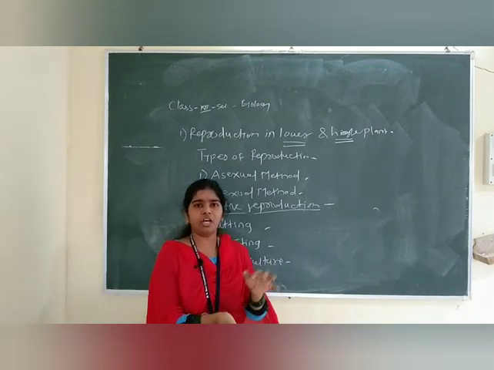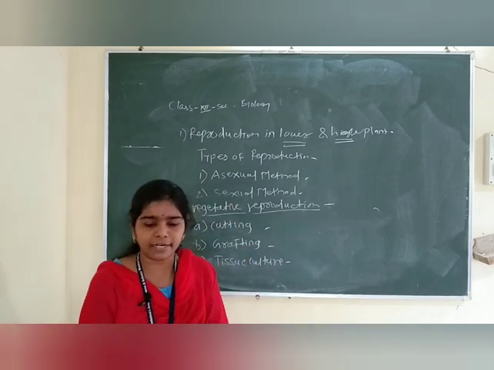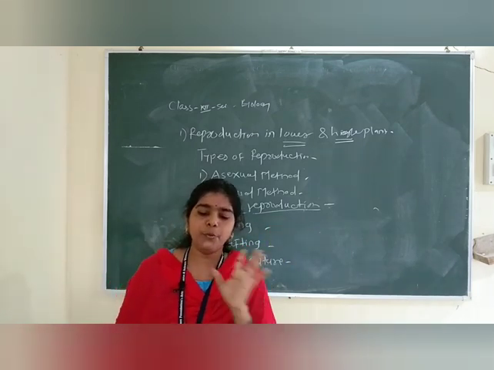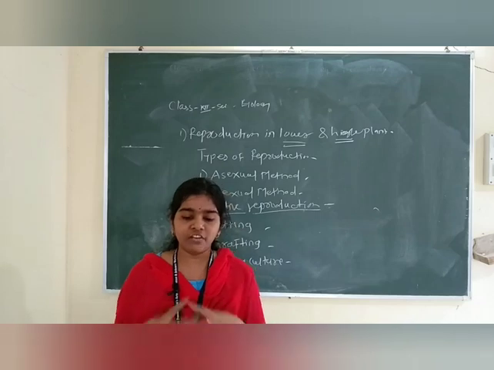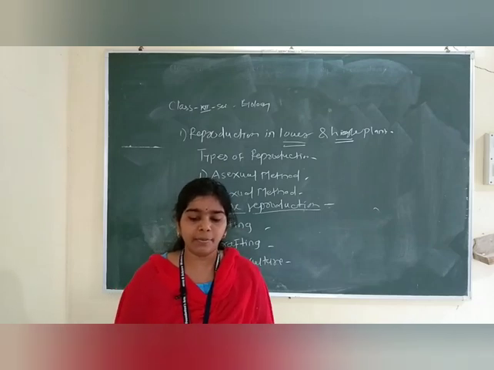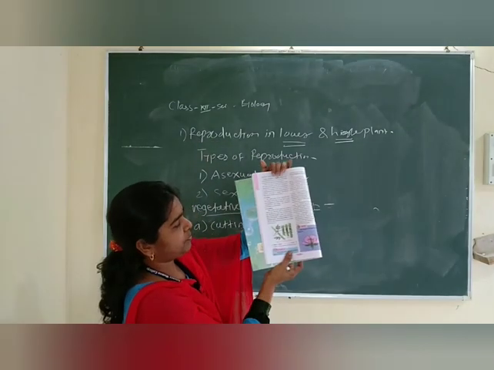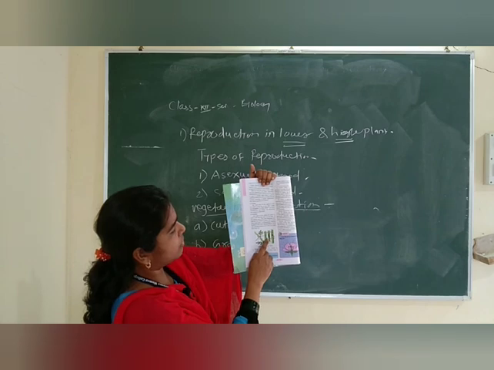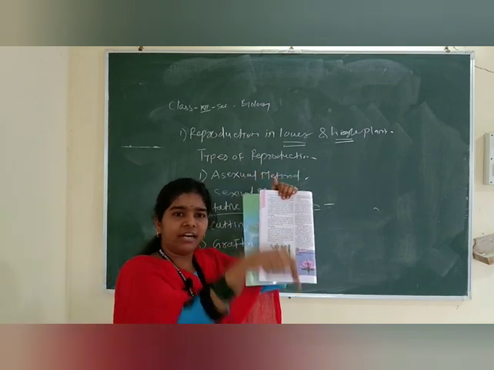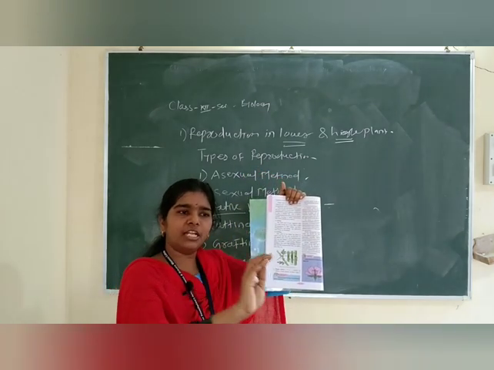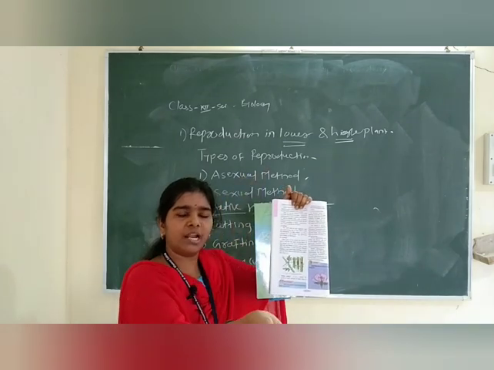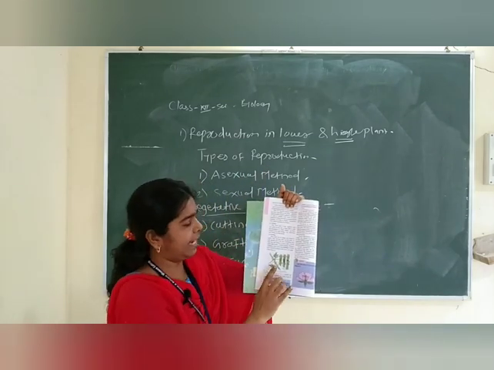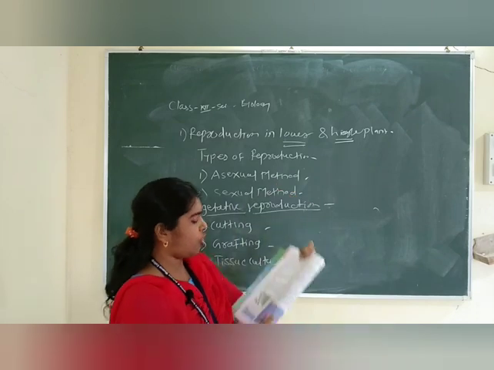Stalk and the scion, both parts are required. Means the parts of two plants are joined in such a way that they grow as one plant, right? Look here, the steps. First one is the scion and the stalk. The stock is the one on which we graft, and what we grow on it is called a scion. So scion on the stock.